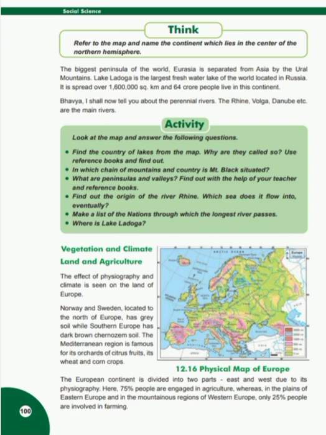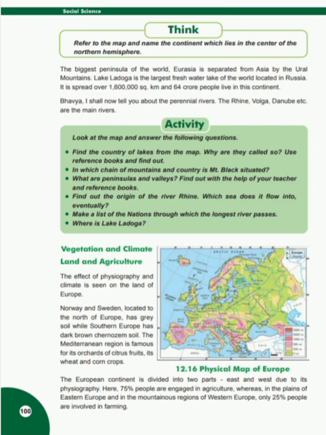Students, the river Volga, flowing in Russia, is the longest river of Europe. There is no country coming on the way of this river. The Danube River of Europe, which ranks second in length, has the largest water flow in Europe. It flows through 10 countries such as Germany, Austria, Hungary, Serbia, Bulgaria, Romania, etc. Where is Lake Ladoga? Students, Ladoga Lake is located in Russia. It is the biggest lake of Europe.